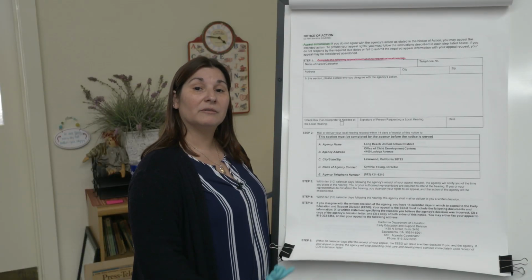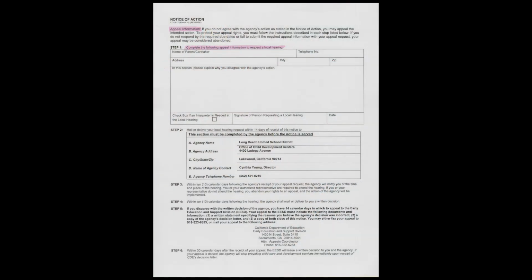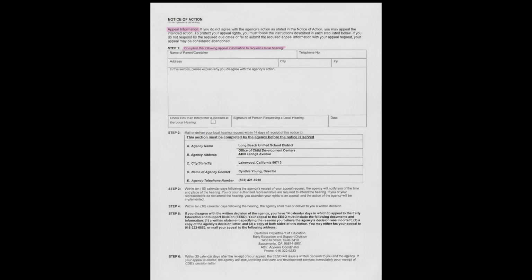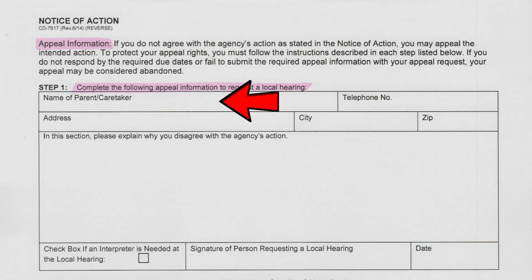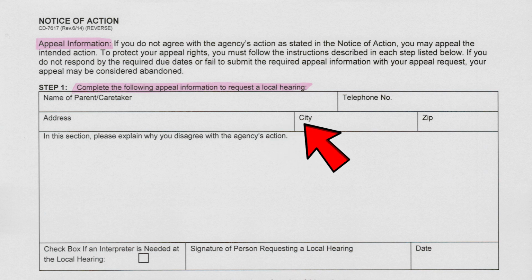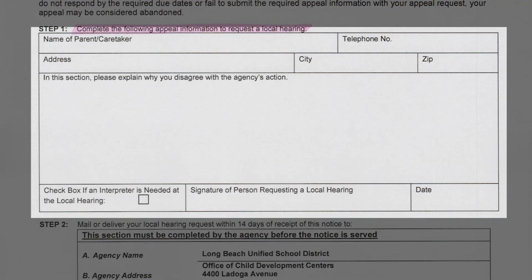If you are ever wanting to appeal any decisions, this is the information that you will be using that is on the back of your notice of action. The information will need to be completely filled out in order for your appeal to be determined. Your information will need to be filled out here so that we can contact you after we receive your appeals notice. In this section, you're going to explain why you disagree with the decision, and you are going to attach any documentation that you have for your appeal to this form when you submit it.